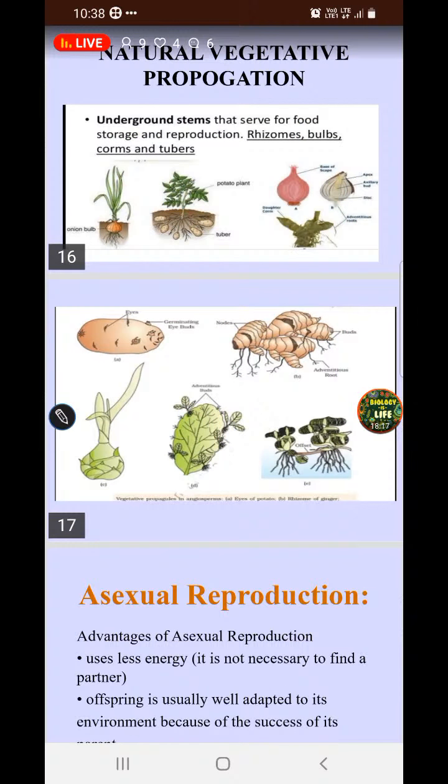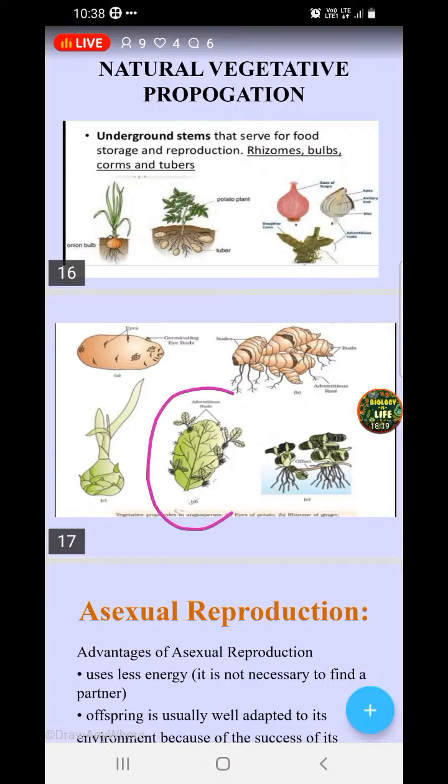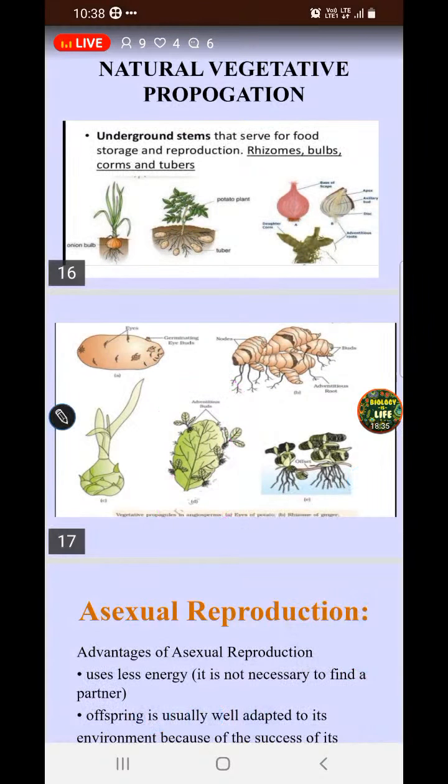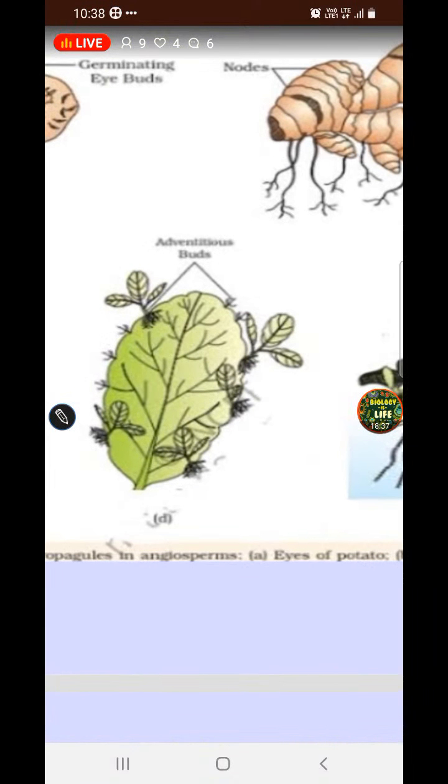And a very important example here is the bryophyllum leaves. The leaves of bryophyllum develop small adventitious buds, beta. These are called adventitious buds. They appear like small plants with roots. Let me increase it so you can see the adventitious buds. If these leaves come in contact with the soil, this plant again develops into a new plant.